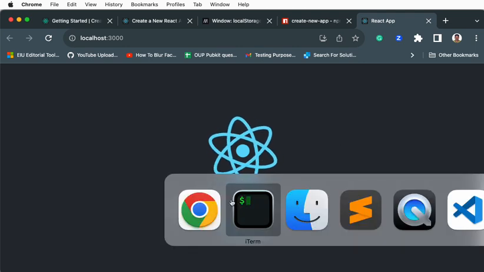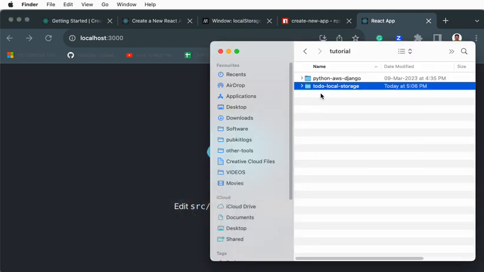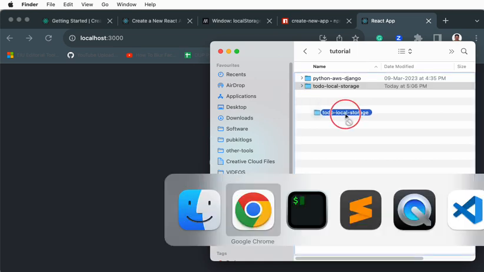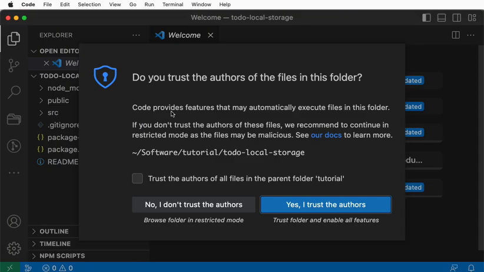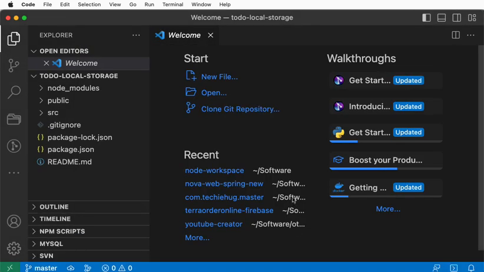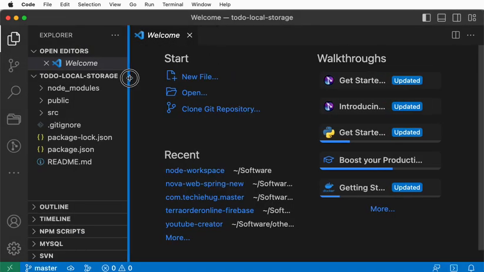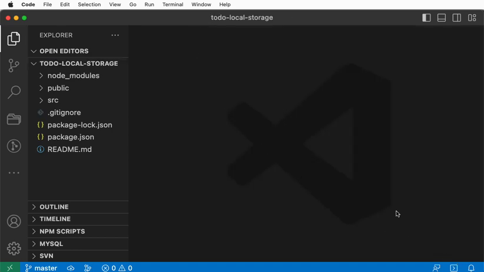Now I'm going to open this folder. In order to open it, you need to open the entire folder in any of your favorite editors. You may be using Visual Studio Code or Eclipse or Sublime or Notepad++, whatever the editor, it doesn't matter. I would personally recommend using Visual Studio Code. This is a really efficient and very productive tool.